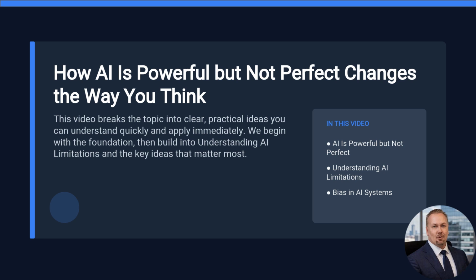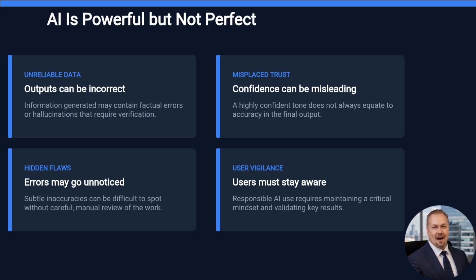Because the real value of AI is not just what it can do, it is how you choose to use it. AI is powerful, but it is not perfect. It can produce incorrect or misleading information while sounding confident. Because of this, users need to stay aware and not assume every output is accurate.